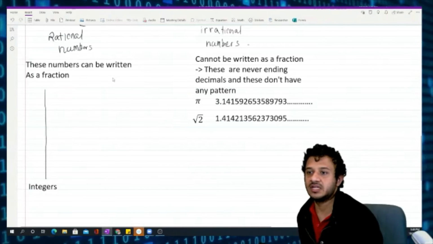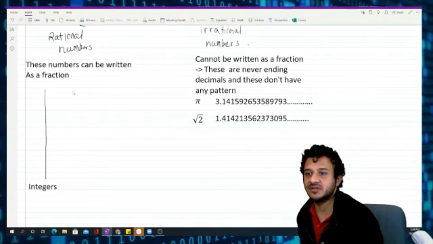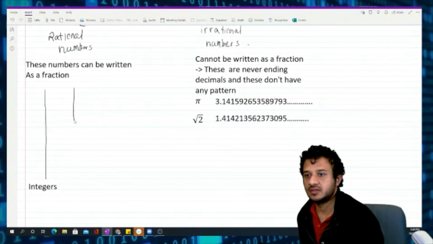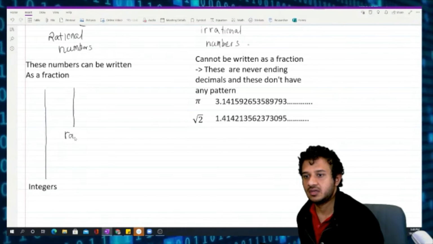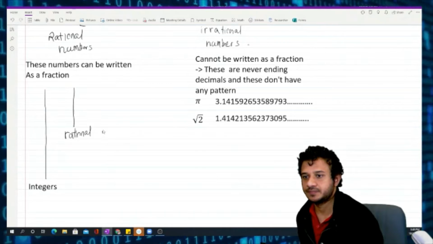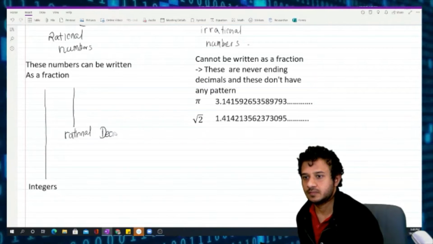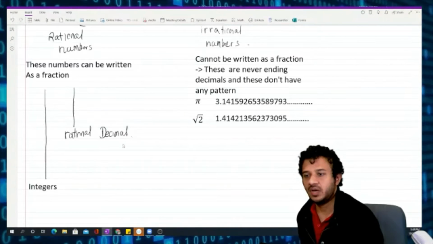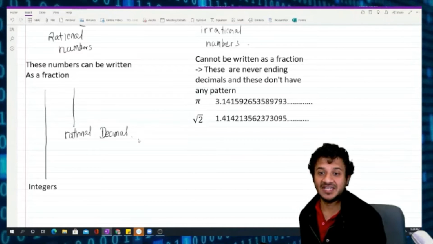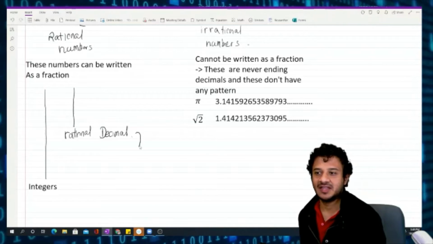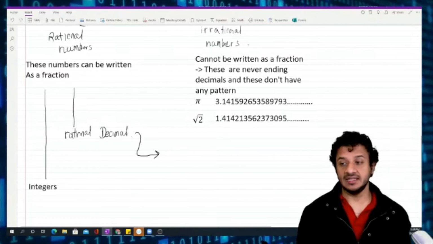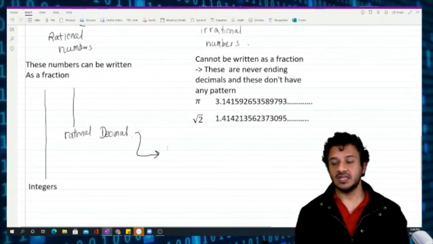I know irrational decimals are there. Irrational decimals are the decimals which will never end and have no pattern. Then we have rational decimals. Why do we have rational decimals? Because not every decimal is never-ending with no pattern, right? There are decimals which are ending. That type of decimals.